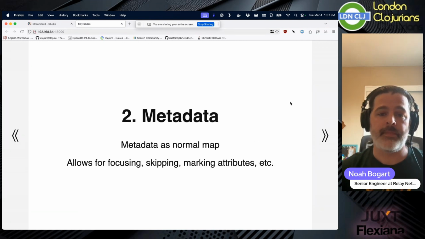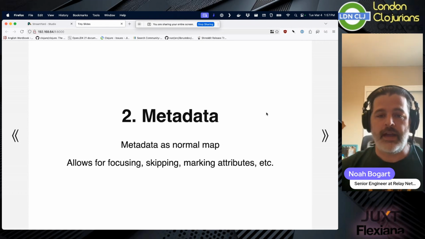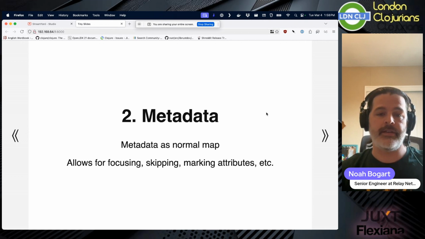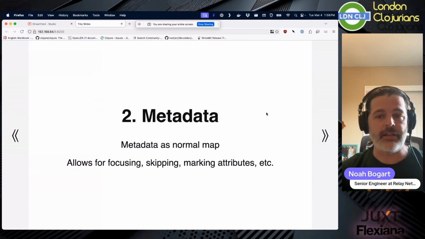And so then metadata. I meant to have a picture here, but I forgot. So, metadata as a normal map. We talk about in Clojure having metadata and using metadata with the little caret and maps, and that can work pretty well. But one of the things that I really like about the defn form in Clojure is the attribute map, the attrs map that can be attached after the name, right? You say defn foo, and then you can have an attrs map, and then the body of the thing, and that'll get attached as metadata instead of having to put it in front or above.